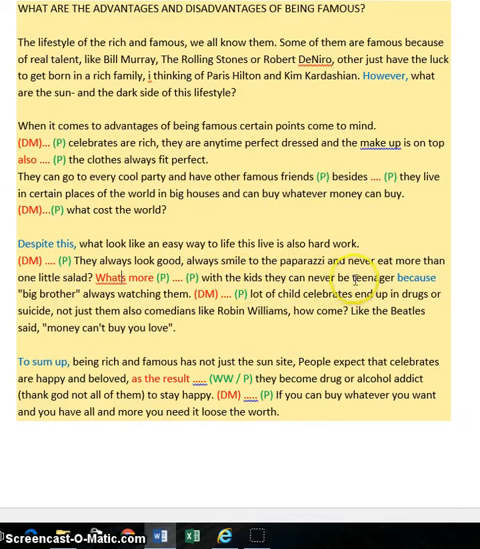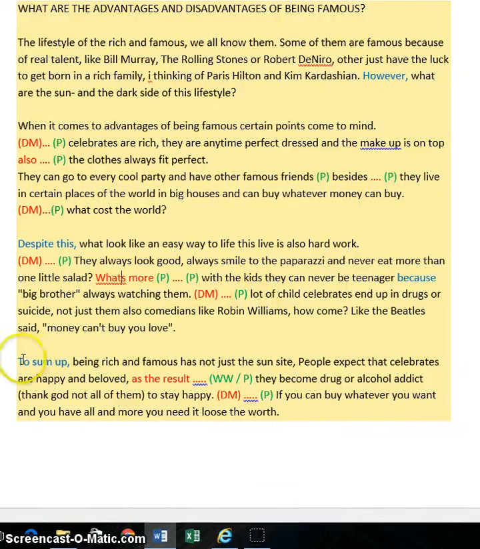With the kids, they can never be teenager because Big Brother always watching them. Very good. You have the discourse marker here to show the reason for the opinion that you've just given. Lot of children celebrities end up in drugs or suicide. So here you're giving an extra reason or giving an example. So please tell us as the reader, is this an extra example that you're giving, or is it an extra reason for the opinion you've just given? The discourse marker will clarify that for us. And please don't forget your punctuation.